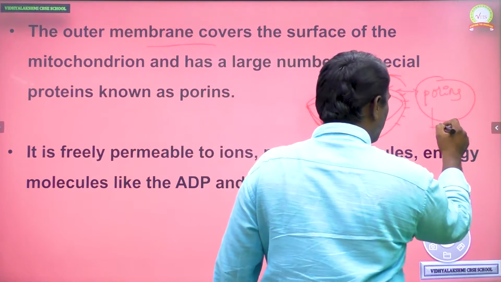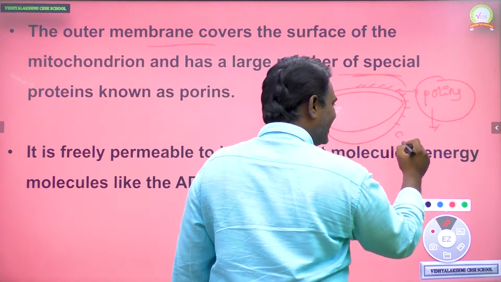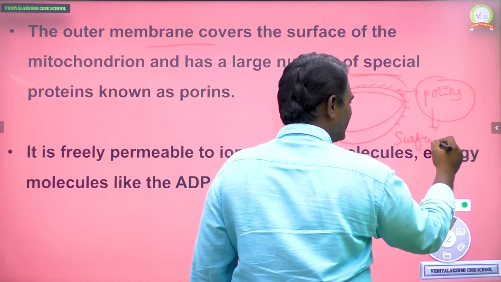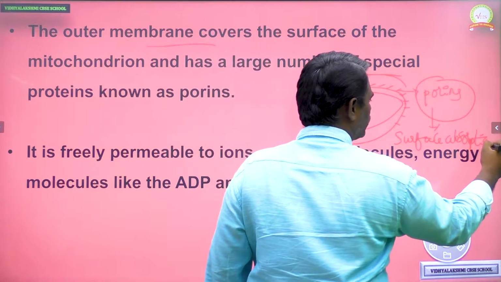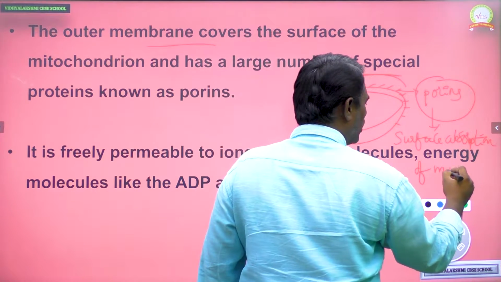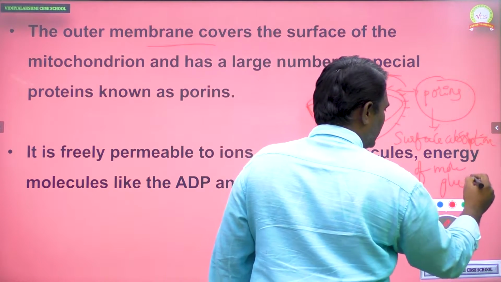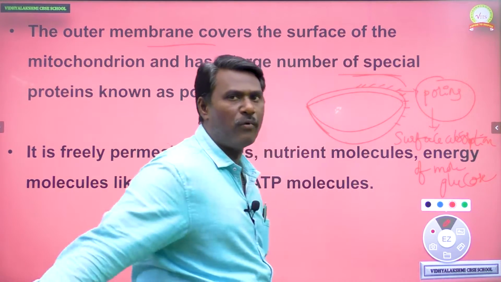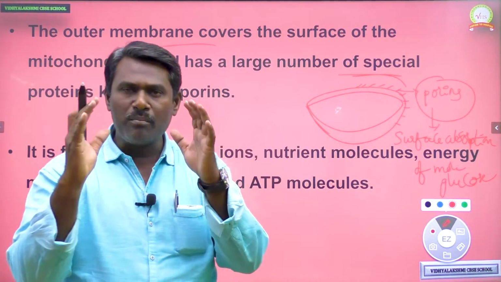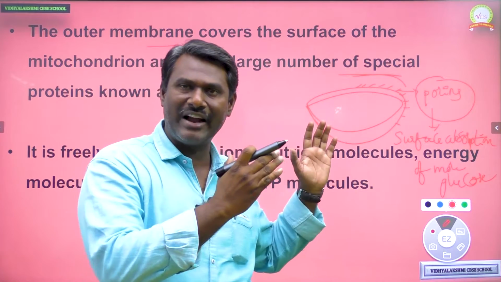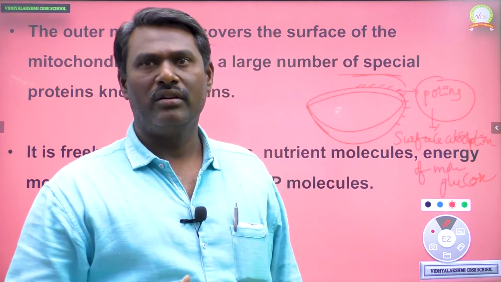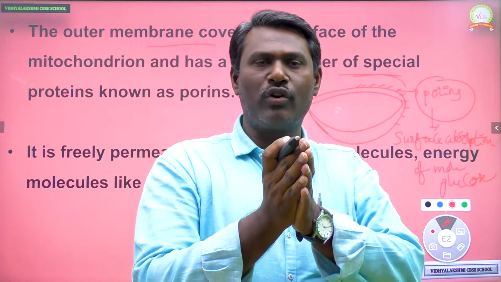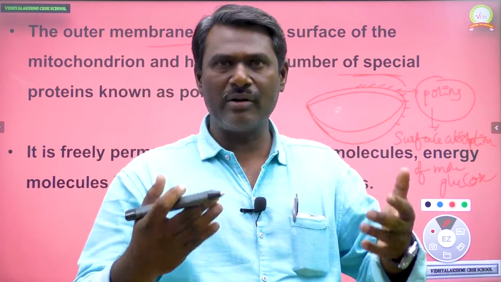These porins are very important and they increase surface absorption of a larger amount of glucose. When more glucose has entered into the mitochondria, it is oxidized quickly, and when more glucose is oxidized, we get more energy.